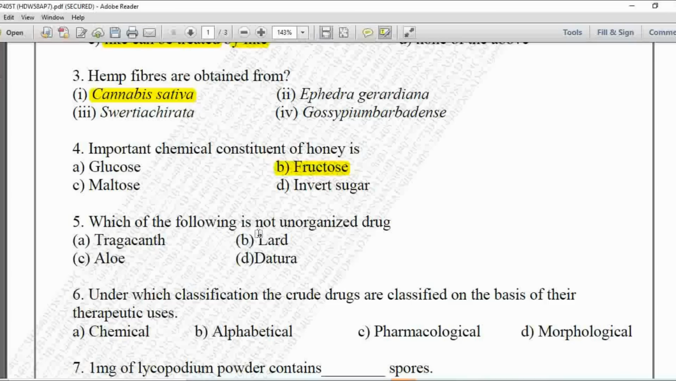So here the question is given for which of the following is not an unorganized drug. Tragacanth, lard, and aloe are plant extracts or byproducts of the plant. So these are unorganized drugs, and datura is the organized drug. So here the correct option is D, datura.